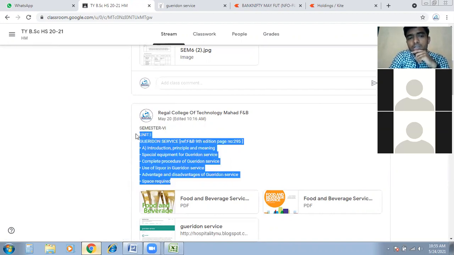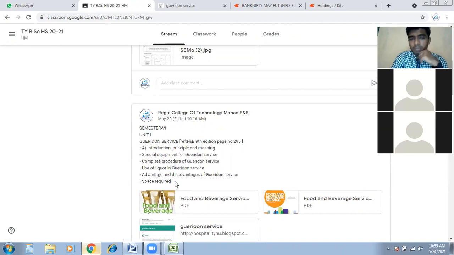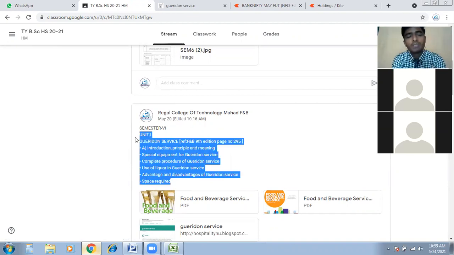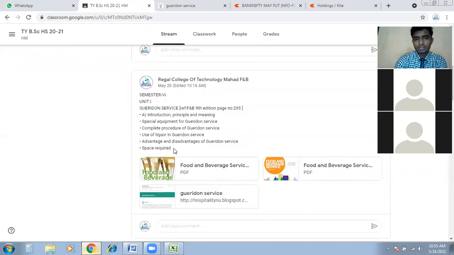Points, before completing, you need to have notes with you, then only you can put questions to me with the notes in front of you. What I am going to explain to you, you will understand if you have notes in front of you. I have notes, I'm going to show you, but this is quite time taking. Before the topic starts, you should have all the notes ready, written in your notebook. That's how we work, right? That's how we used to finish the previous semester.